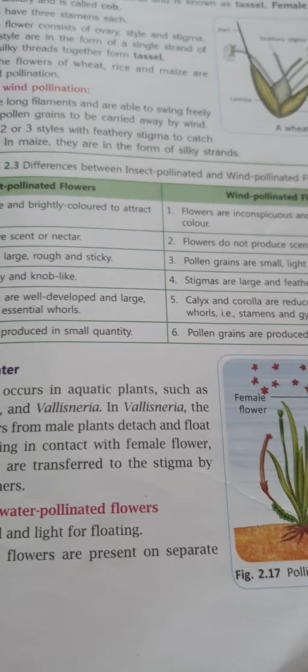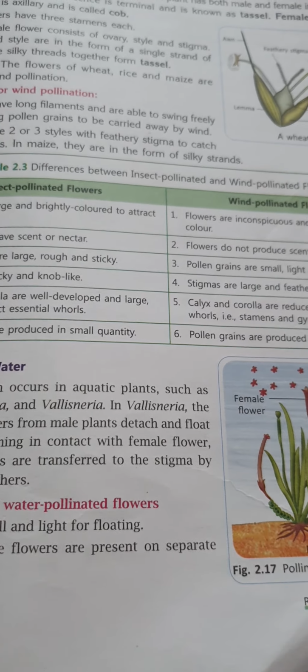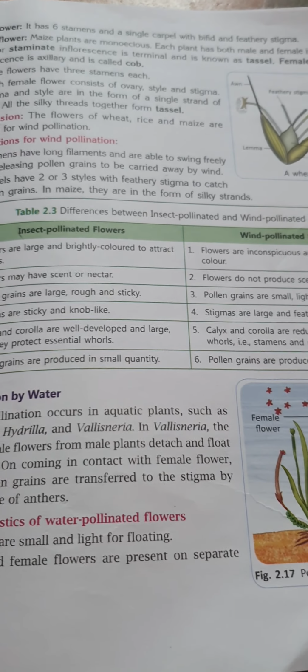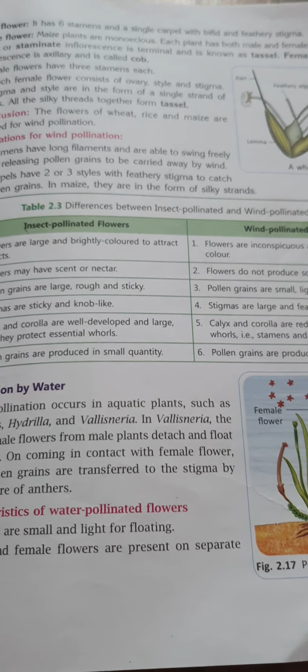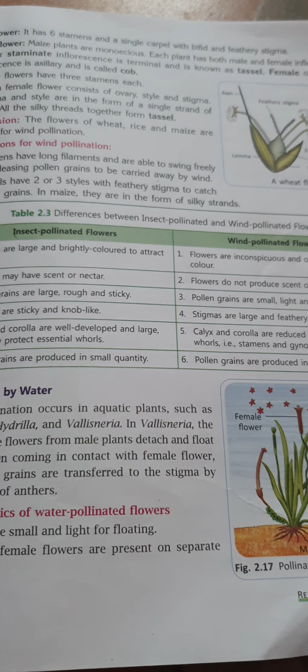Now, insect pollinated flowers and wind pollinated flowers: you should always remember the difference. Insect pollinated flowers are large and brightly colored to attract insects. They are scented, they have nectaries, and their pollen is large, rough and sticky.